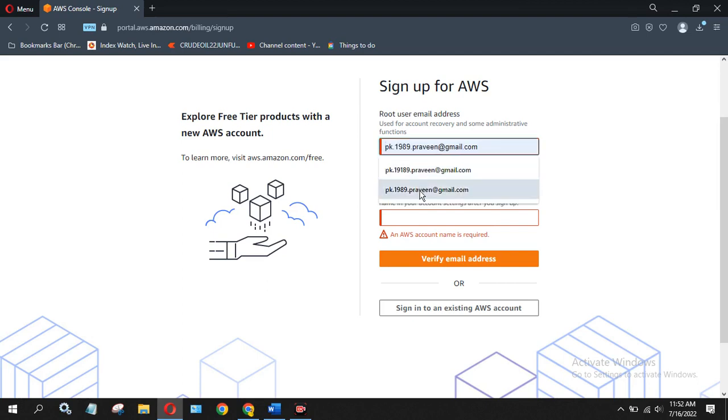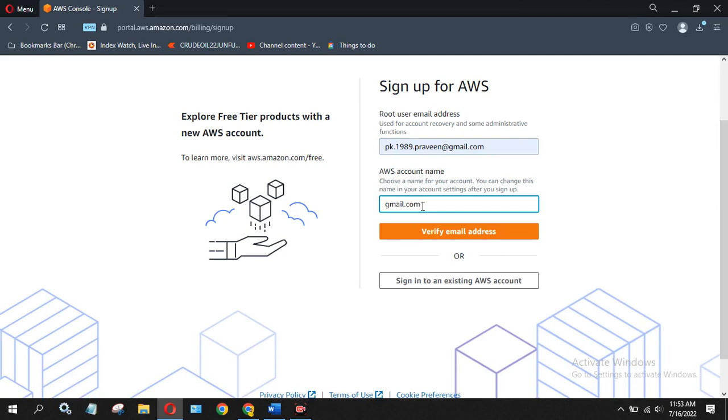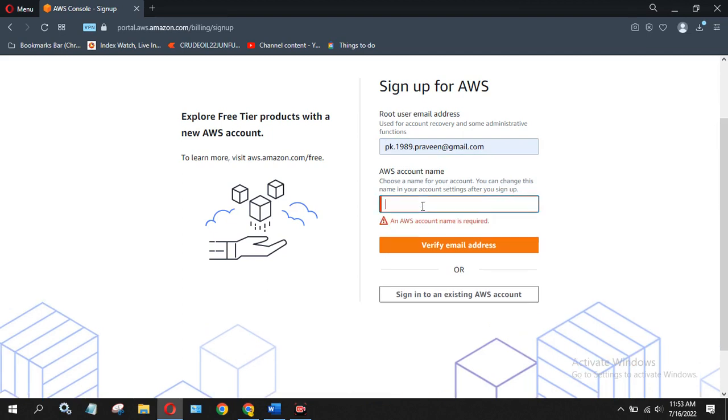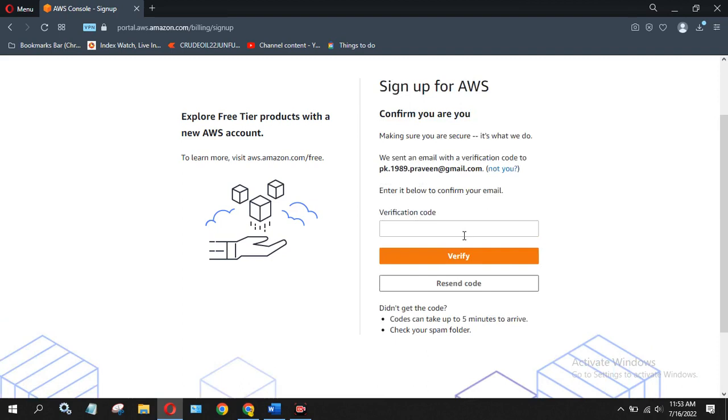I already have the ID there. It was already verified, but for you, let me put it over here. I put in my Gmail ID, I put in my name over here. Now just click on verify email address. After verification it will ask your name, your address, and everything.